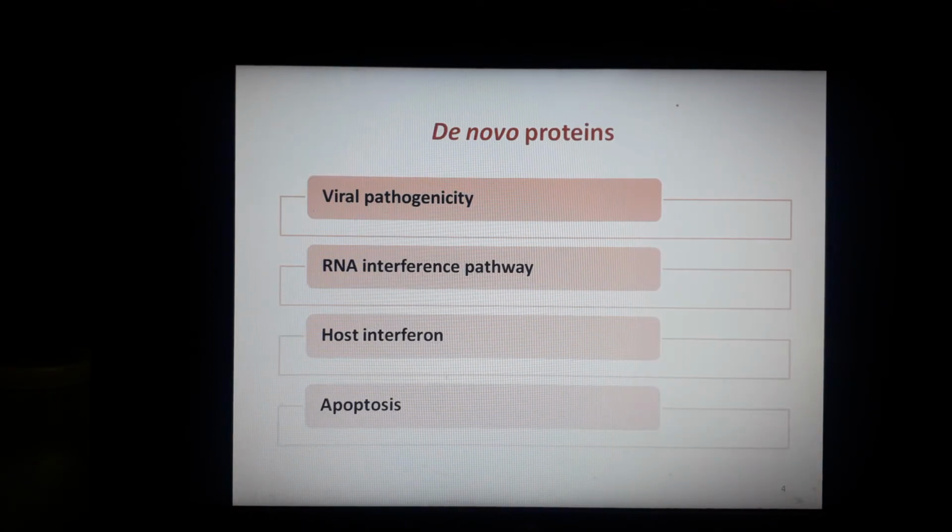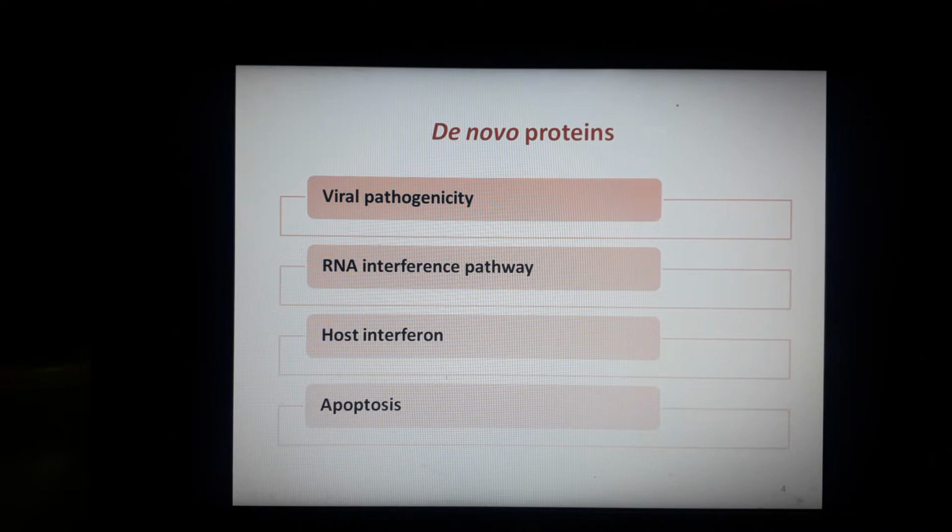Now let's discuss the characteristics of de novo proteins. Though these de novo proteins have been little studied, they are known to play an important role in the following processes. The major role these de novo proteins play is in viral pathogenicity. So what is viral pathogenicity? It is basically the study of how viruses cause diseases in their target hosts. So the first thing these de novo proteins do is that they neutralize the host interferon response.